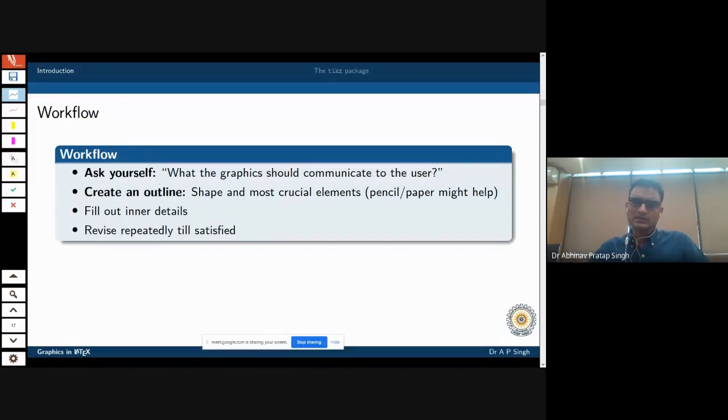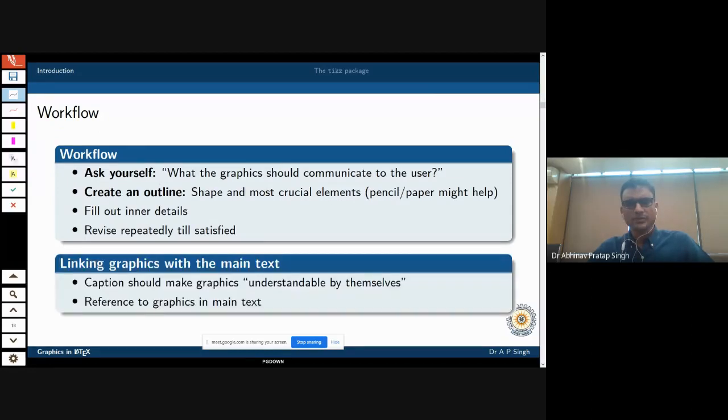You can fill in the inner details later on, and you have to repeatedly revise your graphics. For example, this is not looking good, I should tweak it, maybe I can look at it in another way, and things like that. But all these things are very difficult in other graphical user interfaces such as Inkscape or Microsoft PowerPoint. As you will see, all these things are very easy in the package that we are going to discuss.